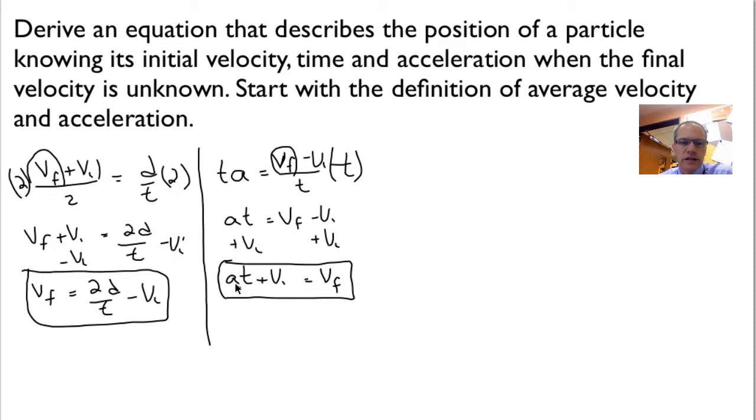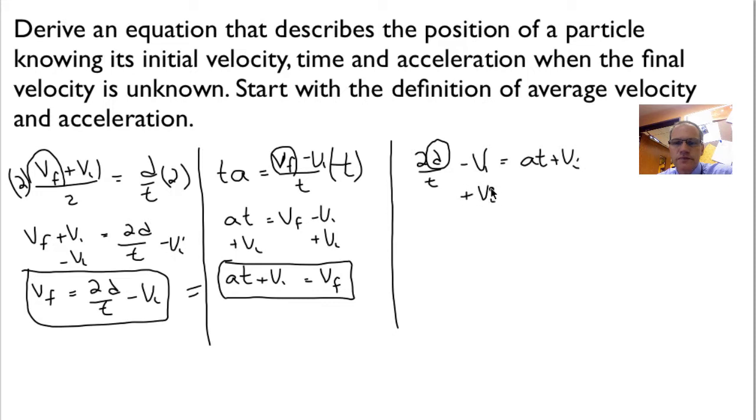So now these two equations describing the same event both have a final velocity in terms of different variables. We're going to set those equal to each other. So we're going to take the 2D over t minus the VI, and that's going to equal the AT plus the VI because they're both equal to the final velocity. Now I want to solve for my distance.